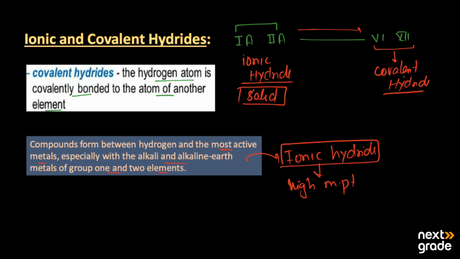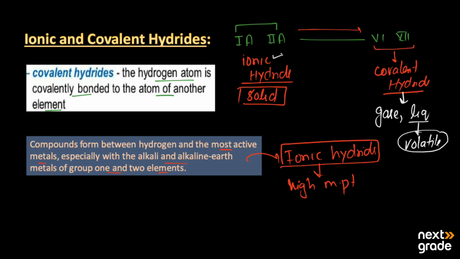On the other hand, when we look at the covalent hydrides, they are mostly present in the gas phase, or they may be liquid, and these liquids are highly volatile in nature. They can be easily converted into simple vapors. As we move from left to right, the hydrides of group 1 and 2 form ionic hydrides.